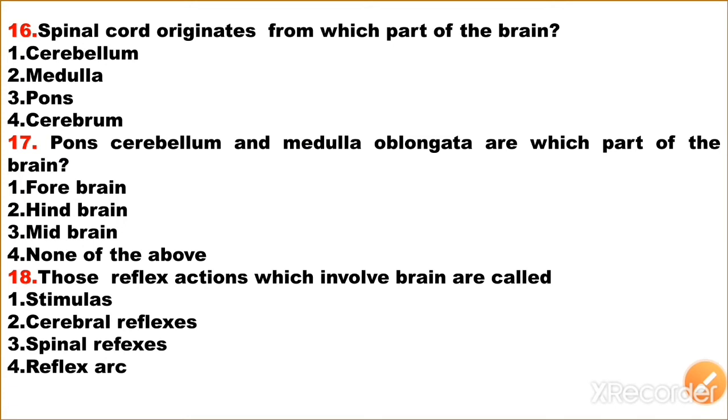Next question: Spinal cord originates from which part of the brain? Option 1, cerebellum; option 2, medulla oblongata; option 3, pons; option 4, cerebrum. So spinal cord originates from medulla oblongata, so the correct answer is option 2.